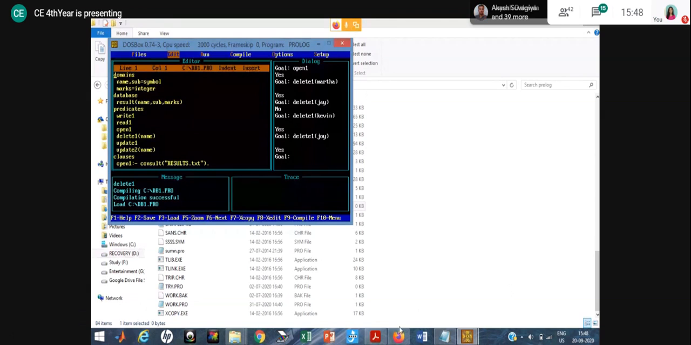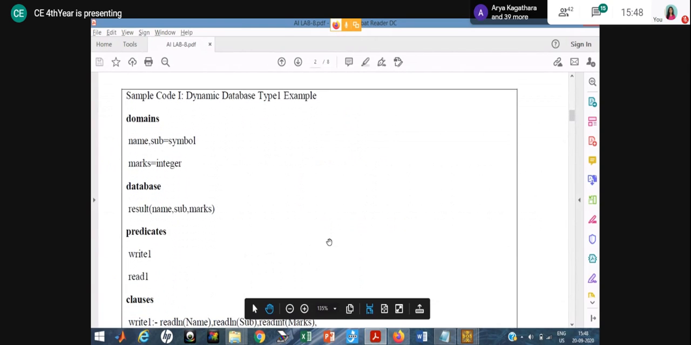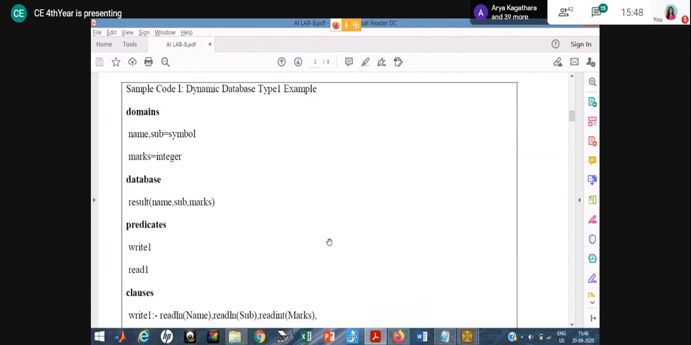Okay, so listen, everyone. See this PDF. Up till now, in a Prolog program, you have studied three sections: domains, predicates, and clauses, right? In lab number one, I explained there are mainly four Prolog program sections: domains, predicates, clauses, and the last one, database. At that time, I told you that the database is optional, but from now onwards you have to use the database section. In domains, all of you know why we are using the domain portion.